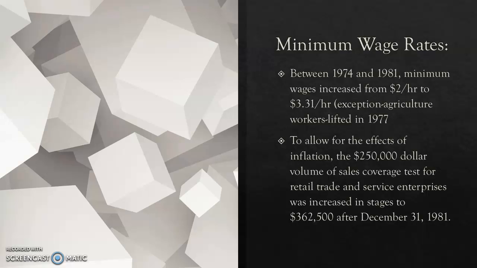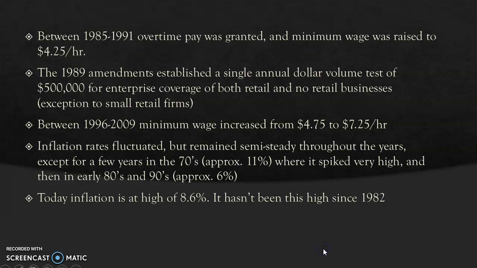The minimum wage increase was lifted in 1977. So there was some discussion that the farmers and the agriculture workers should be allowed minimum wage also. And then to allow for the effects of inflation, the $250,000 volume of sales coverage test for retail trade and service enterprises was increased in stages. So it didn't all happen at once, but it increased to $362,500 after December 31st of 1981. So to keep up with the inflation rates.